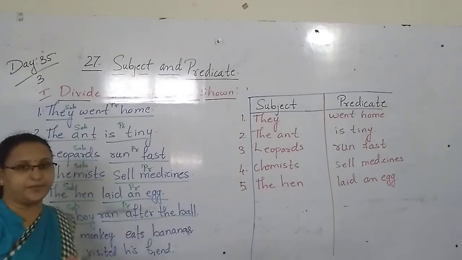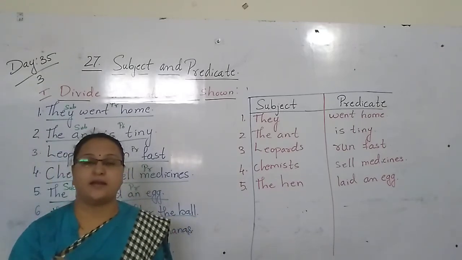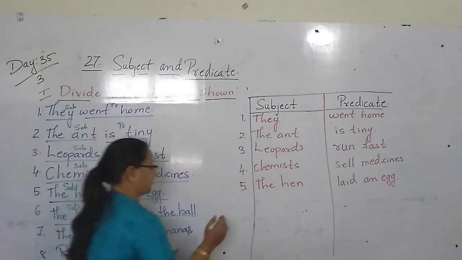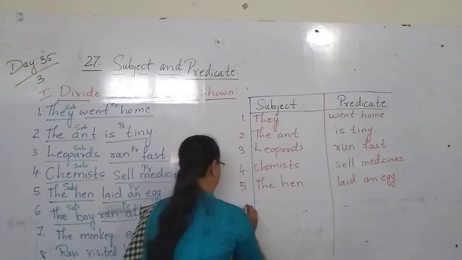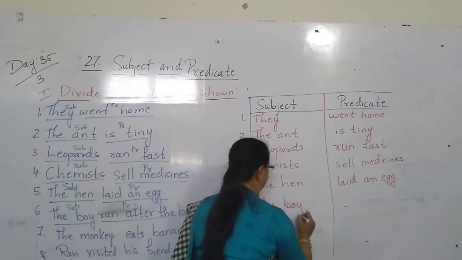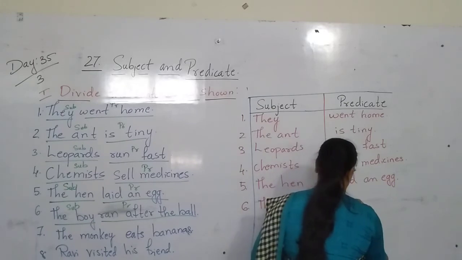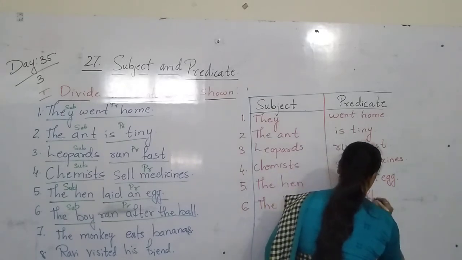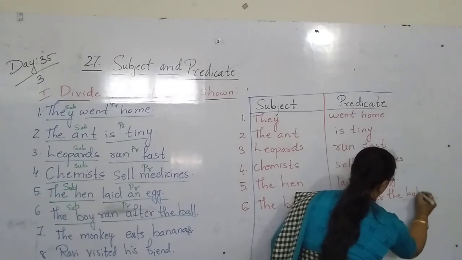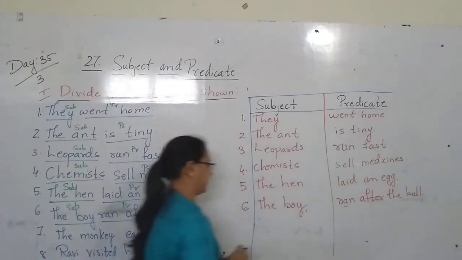It is the verb. Run, ran, run. Yes or no? Here, sixth. That is, the boy is the subject. Ran after the ball is the predicate.